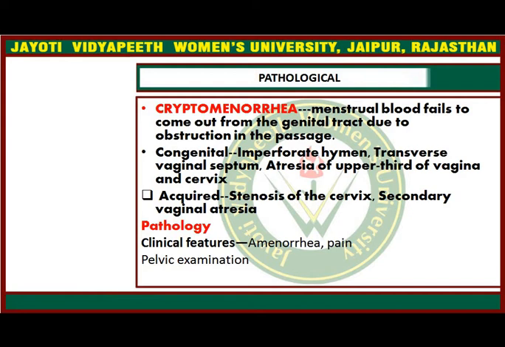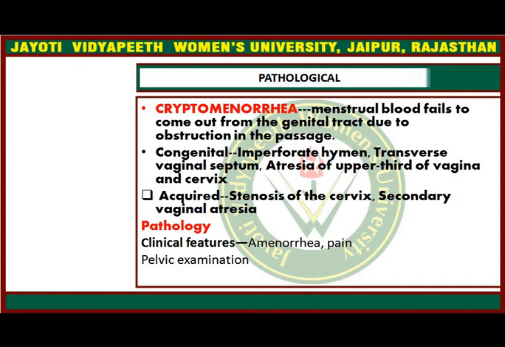So we will discuss cryptomenorrhea first. Whenever the menstrual blood fails to come out of the genital tract due to an obstruction in the passage, that is, an outflow obstruction. There might be an obstruction in the cervix or in the vagina somewhere, so that the menstrual blood will not come out of the genital tract. It might be congenital or acquired.